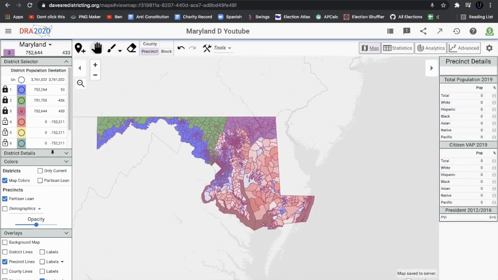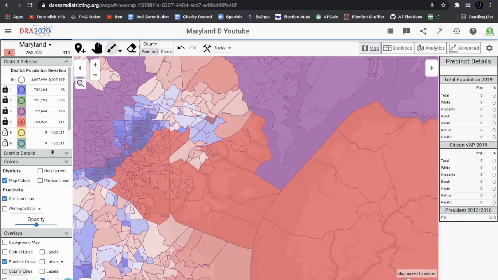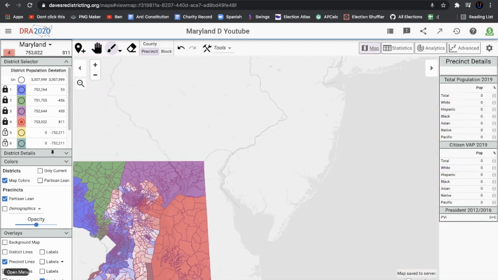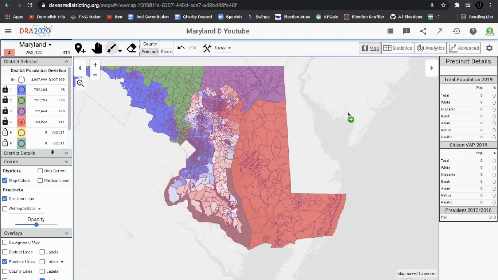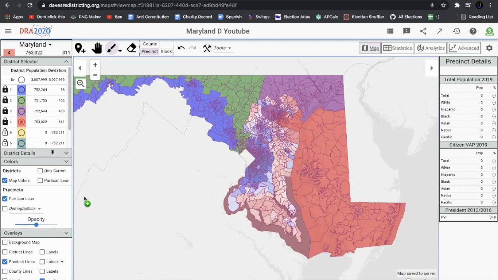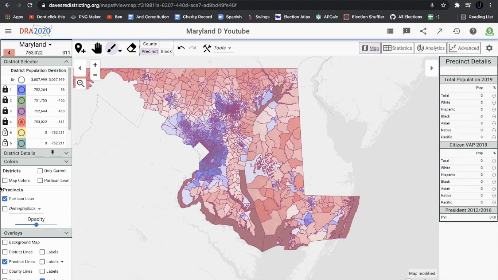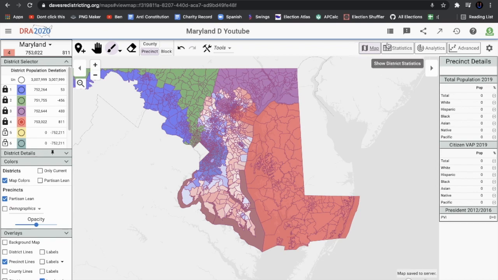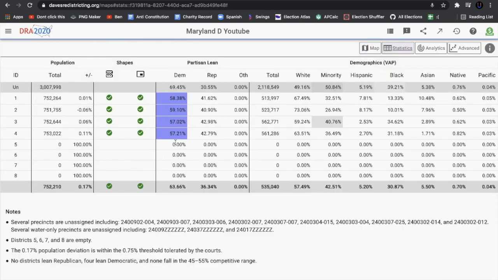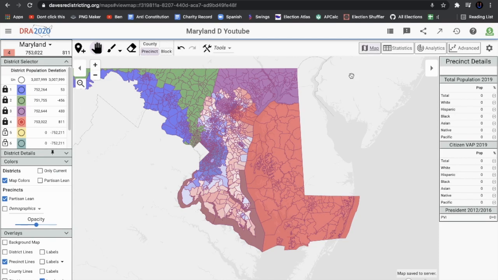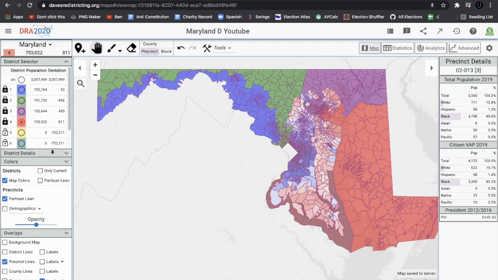So now we're going to start on our 4th district, and I'll let you know when we're finished with that one. So the 4th district encompasses basically the most Republican part of the state behind the Appalachian part, which is the far eastern part that's basically southern Delaware. As you can see, it's a very Republican area of the state. But we added that. And this district looks like it's going to be around D plus 15, which is probably the most Republican district in the state. And now we've just got Democratic areas.